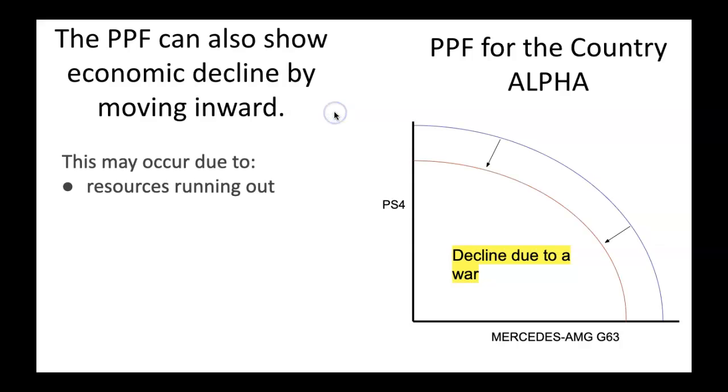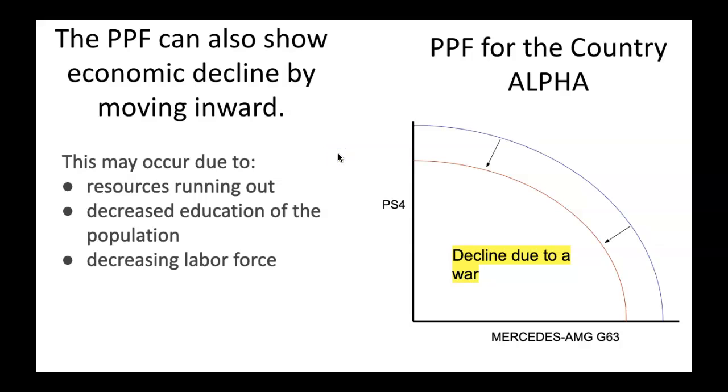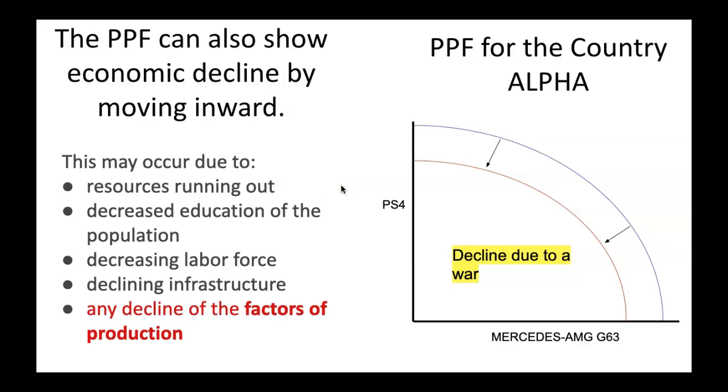So this may occur due to resources running out, decreased education of the population, decrease of labor force, declining infrastructure. Any decline of the factors of production can cause the PPF to shift inward. And that is all for this lesson.